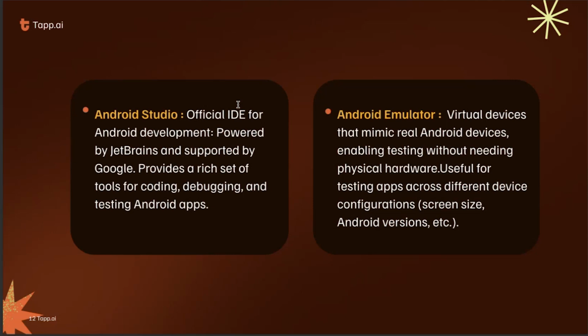Suppose that you have developed an application. Now you have to test the application on a real device, a mobile device. For example, you have created a UI and you want to test that UI on a real device. For that, in Android Studio, we have the Android Emulator. It's a virtual device, but it looks like a real device. So we can test our app functionality, app UI, and app configuration on a virtual device. In the practical section, we will learn how we can create and use an emulator.